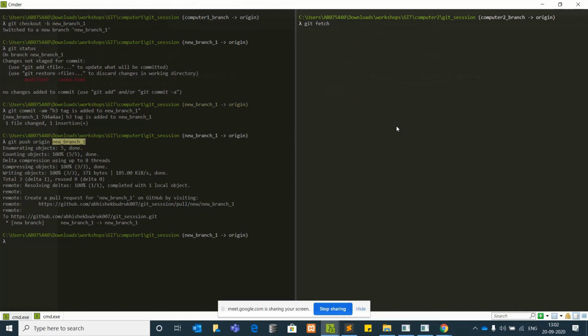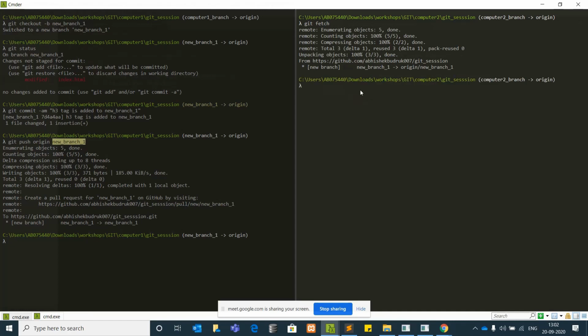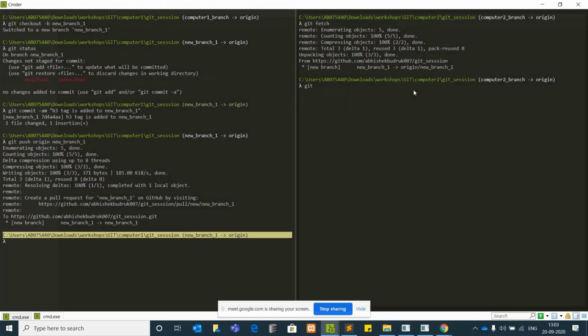I don't want to merge the code. Instead I just want to fetch the branch. If you see here, the new branch, that is new branch 1, is being fetched. So this is in the computer 2 branch. We are now in the computer 2 branch, and the new branch is also fetched from computer 1. So I want to merge the changes of new branch 1 to the